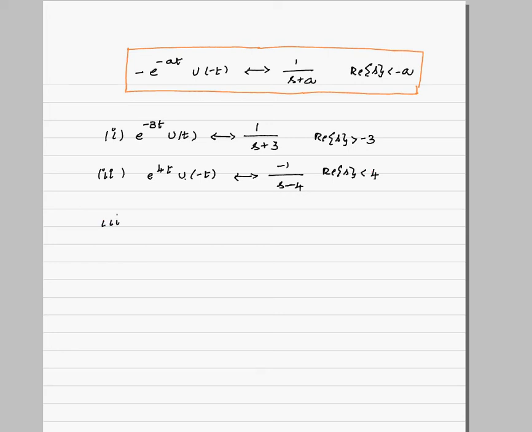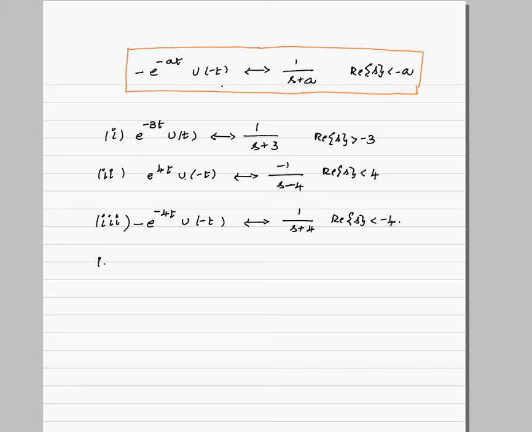Next, third one. We will take e power minus 4t u of minus t. We'll take the minus also, so this is exactly similar to the previous one. So what will I get? This will be 1 by s plus 4 with ROC real part of s less than minus 4. Right, so these are good examples.